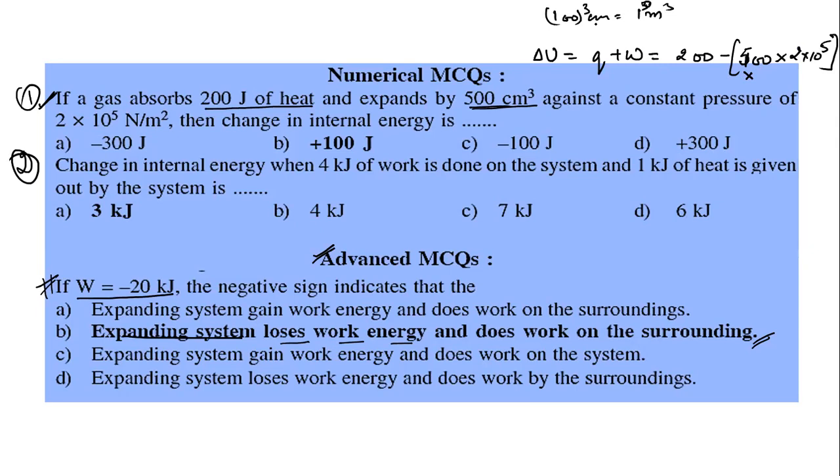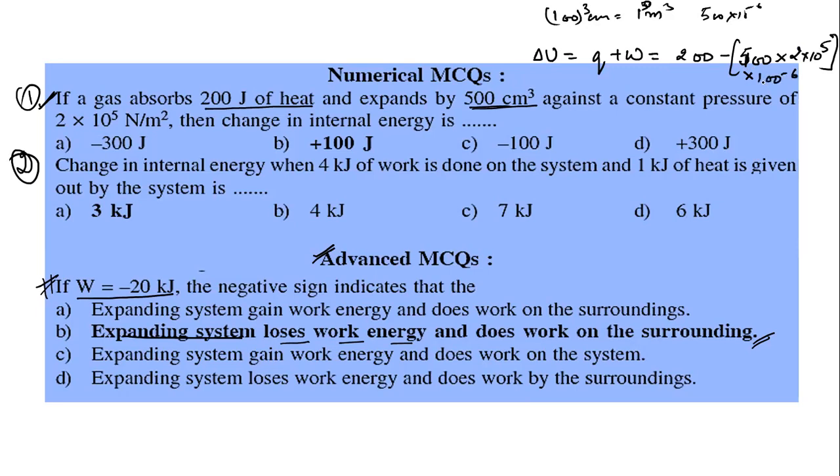So we convert centimeter to meter, and it is minus 500 into 10 power minus 6.